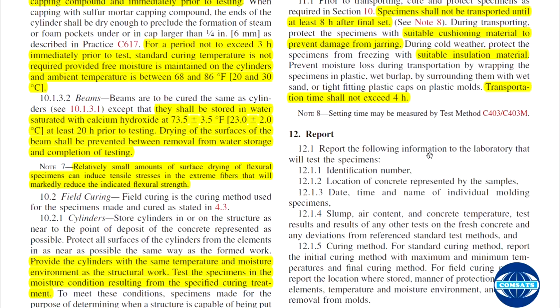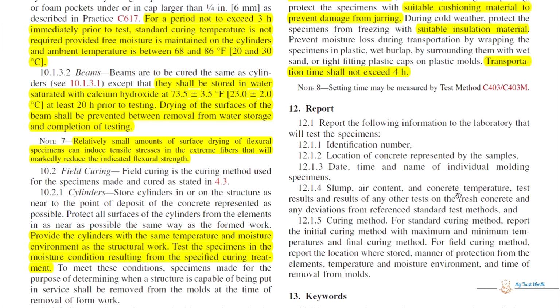The report should include the following information: identification number, location of concrete represented by the sample, date, time, name of the individual sampling, slump, air content, concrete temperature, test results of any other tests on the fresh concrete, and any deviation from the reference standard test. Curing method: for standard curing, report the initial curing method with the maximum and minimum temperatures, and the final curing method. For field curing, report the location where stored, manner of protection from the elements, temperature and moisture environment, and time of removal from the mold.